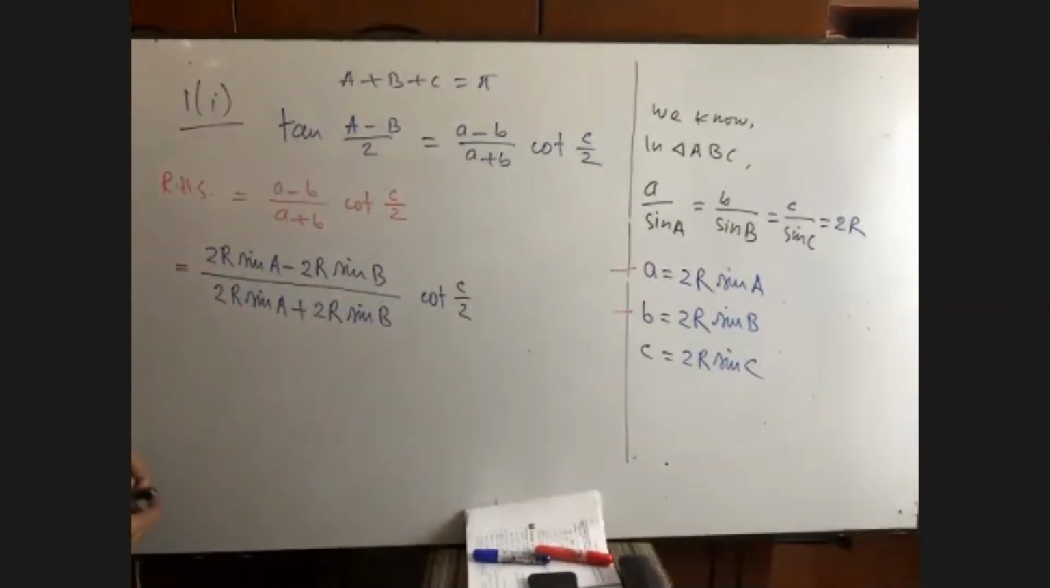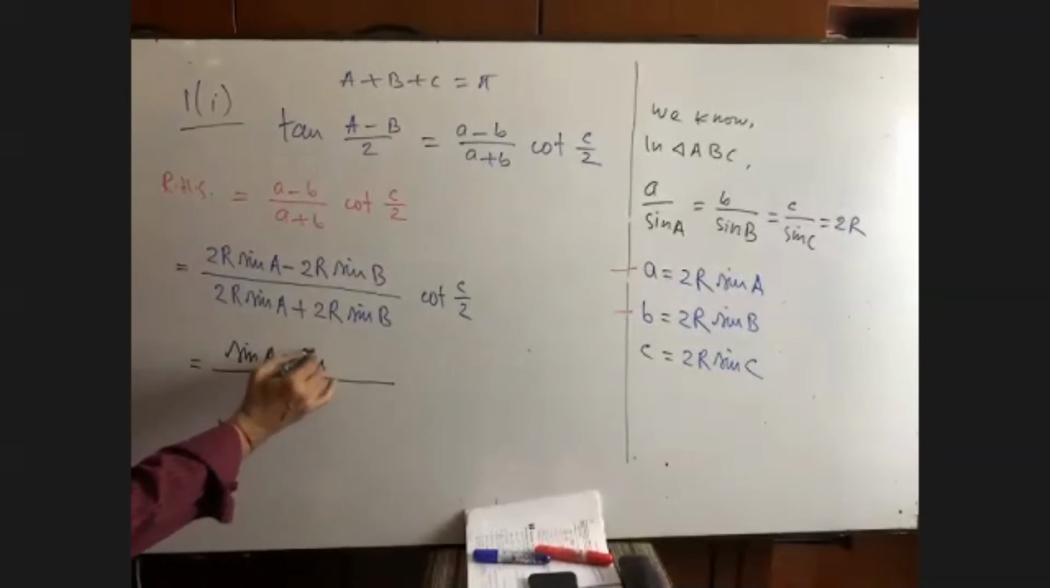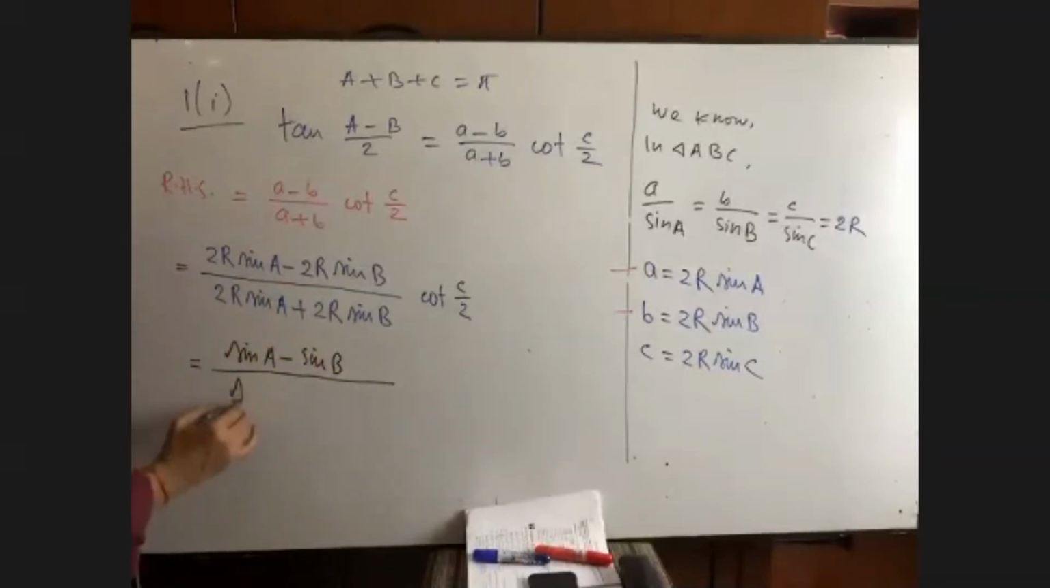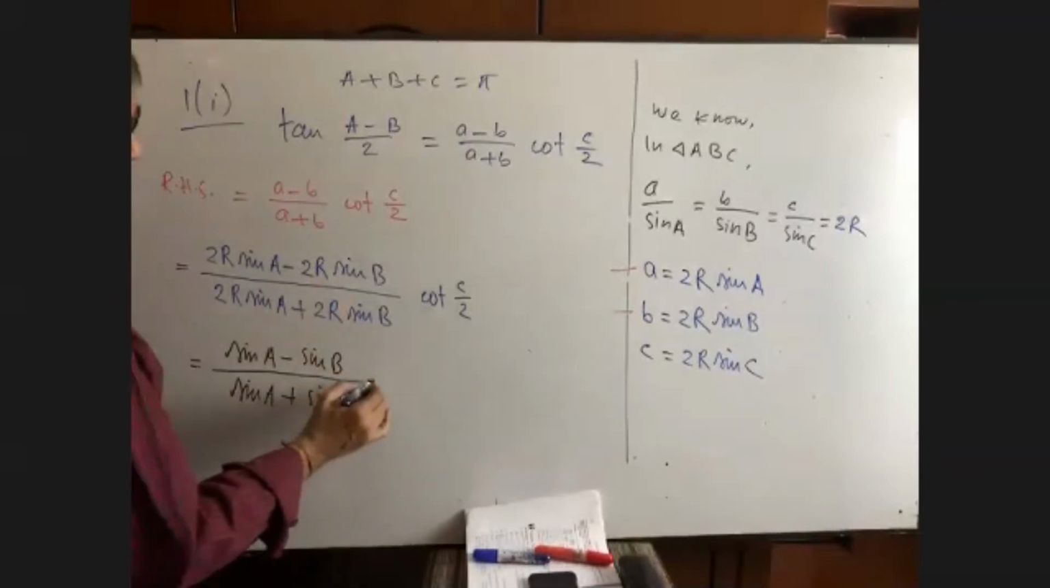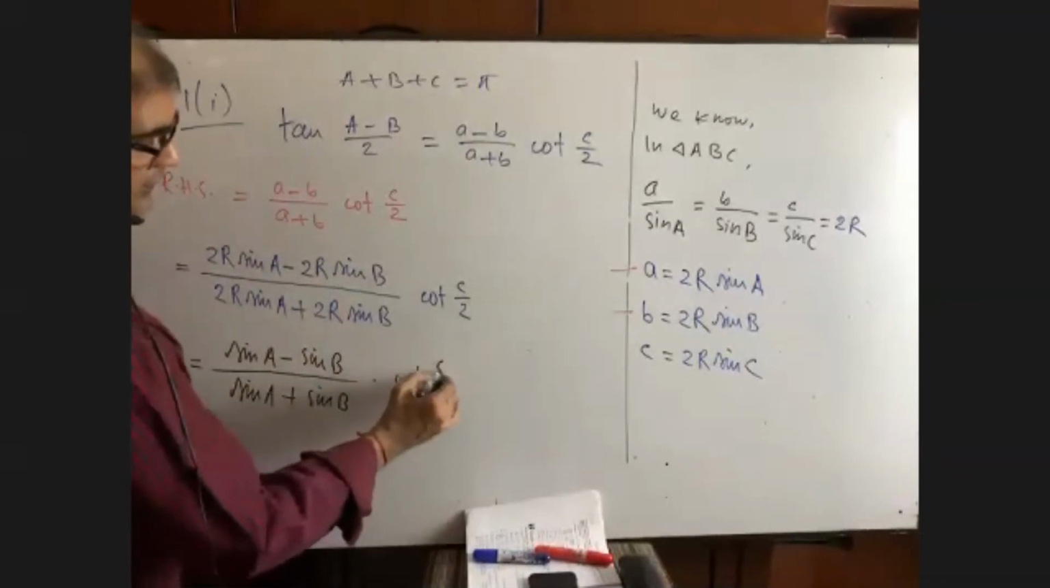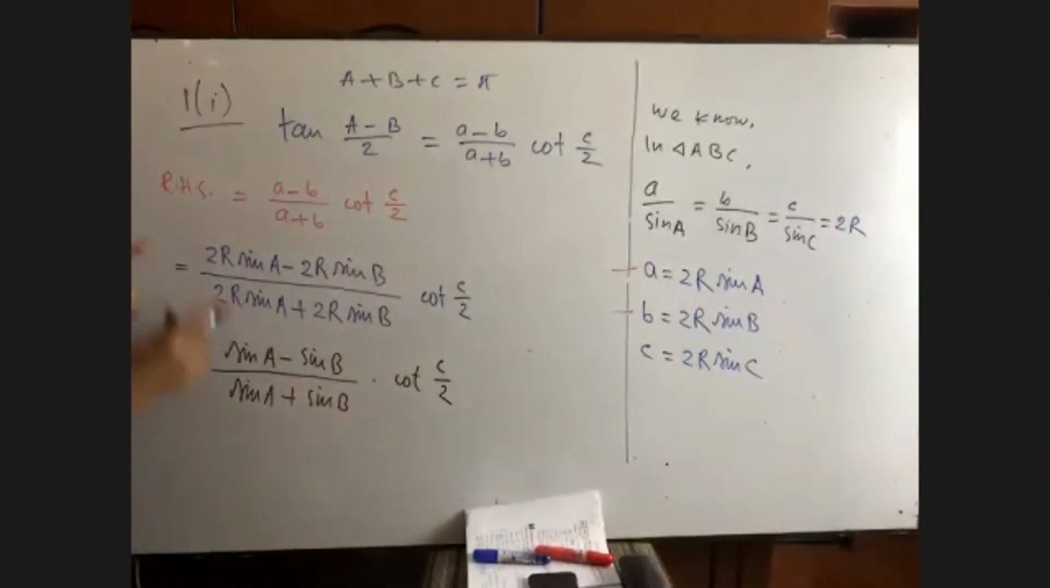Now you see, if I take 2r common from the numerator, as well as if 2r is taken common from the denominator, so that 2r from the numerator and 2r from the denominator will be omitted. So we will be left with sine a minus sine b, and in the denominator, sine a plus sine b. I think you have got it. Into cotangent c by 2. 2r has been taken common, and that will be omitted. Okay.